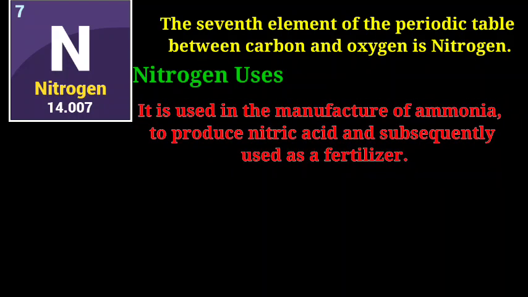First, it is used in the manufacture of ammonia to produce nitric acid, which are used as fertilizers. This means nitrogen compounds are used for making many fertilizers which are used in fields to increase the fertility of farmland.